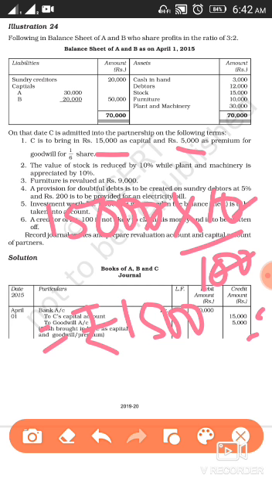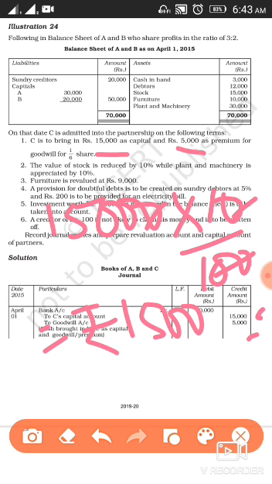So you have to show the actual increase or decrease in the value of assets and liabilities in the revaluation account. So here the value of stock is reducing by 10% and it's coming 1,500. So for this 1,500 you will do the entry. And as I've told you, whenever there is decrease in the value of asset, it's a loss for the business.